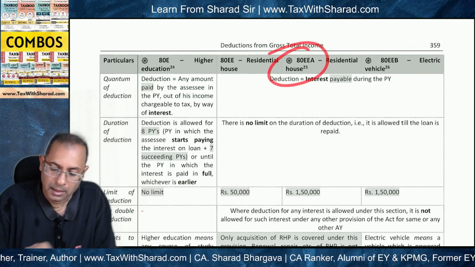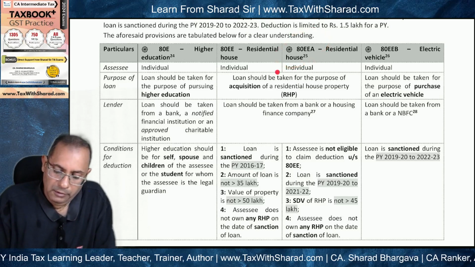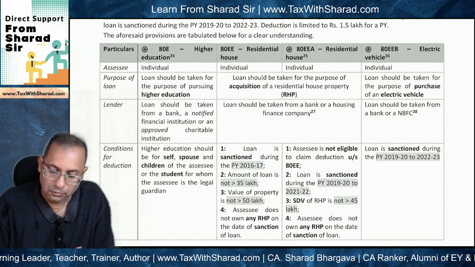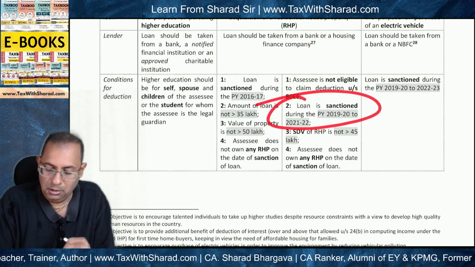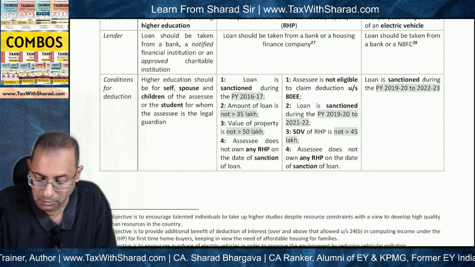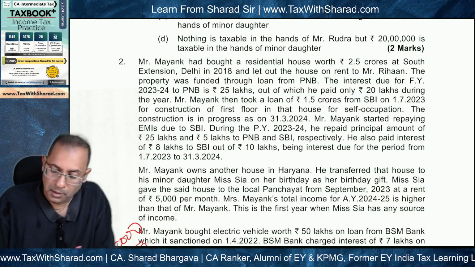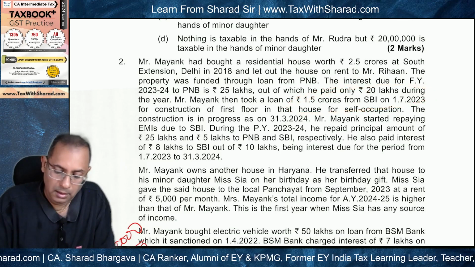section 80EEA. Now if we look at the conditions of 80EEA, the individual has taken a loan for acquisition, that means construction of a floor, and the loan has been taken from a bank. But if you look at the conditions, this condition is not satisfied because the loan has not been sanctioned during the previous year 2019-20, 2021-22, because the loan has been taken from SBI on 1st July 2023.